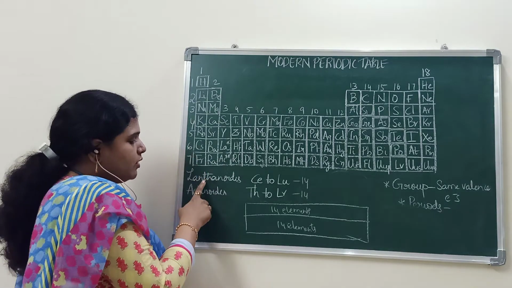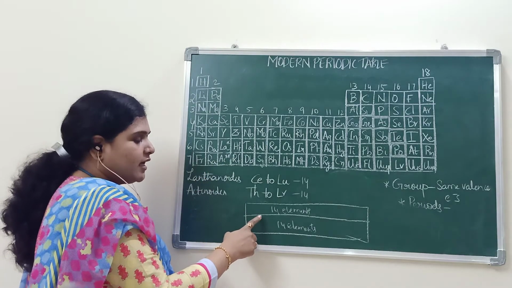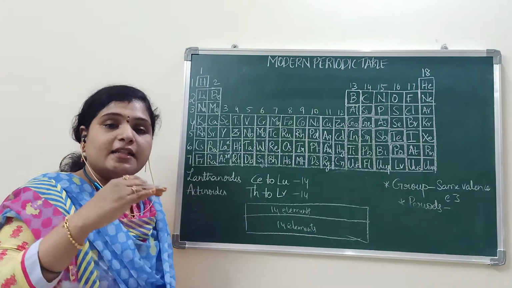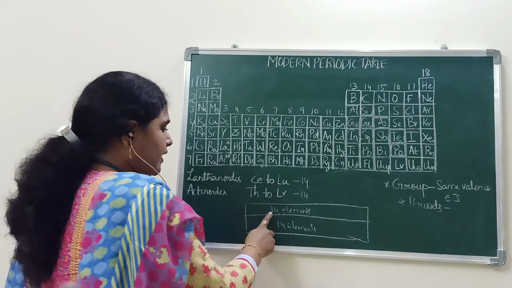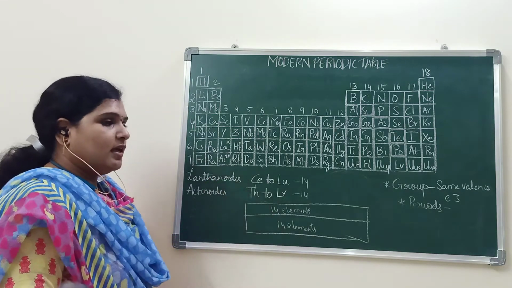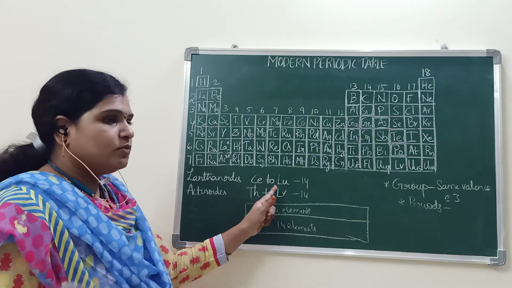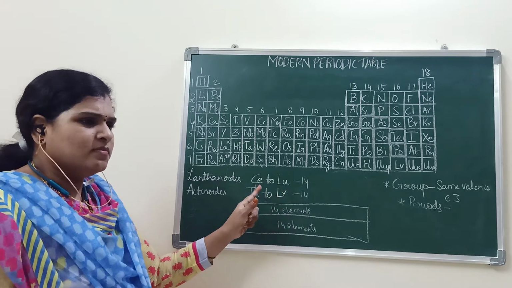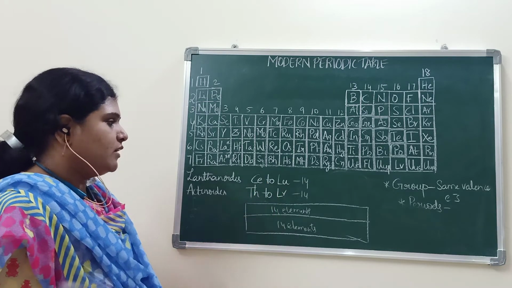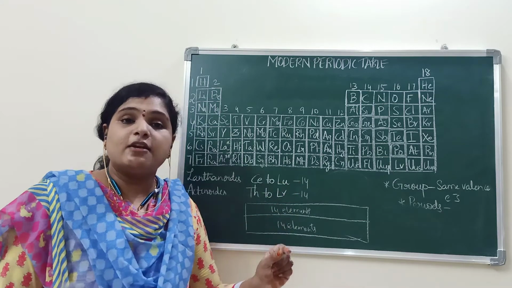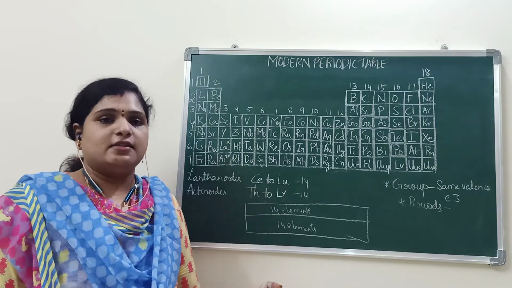The elements belonging to the sixth period which are kept separately at the bottom of the periodic table are called lanthanides. They are from cerium to lutetium. Total 14 elements. These are called lanthanides.